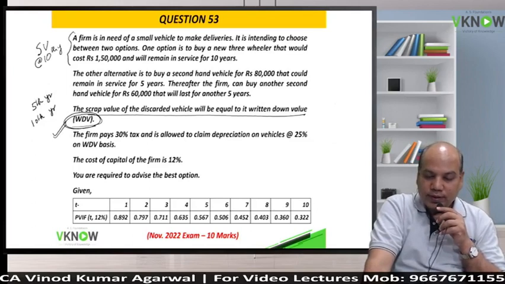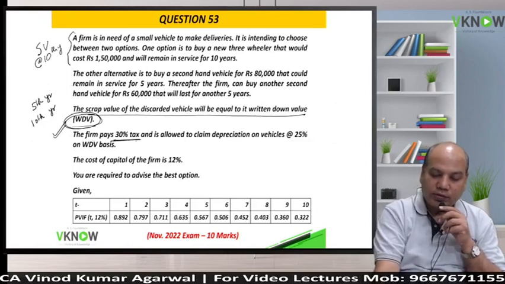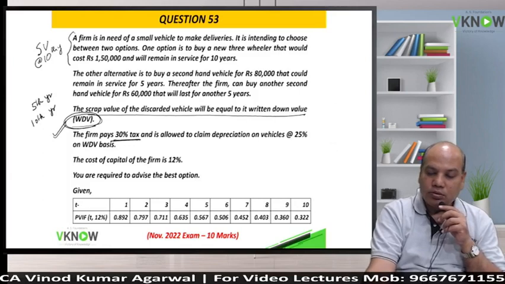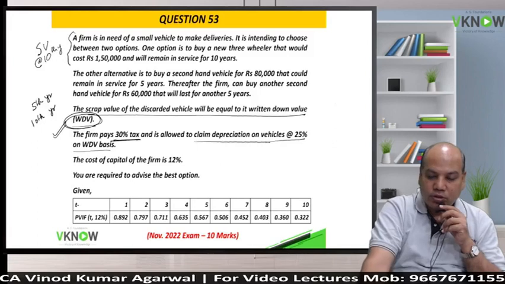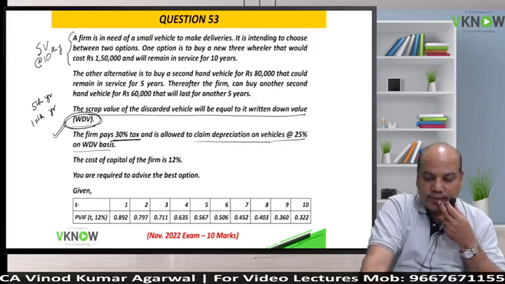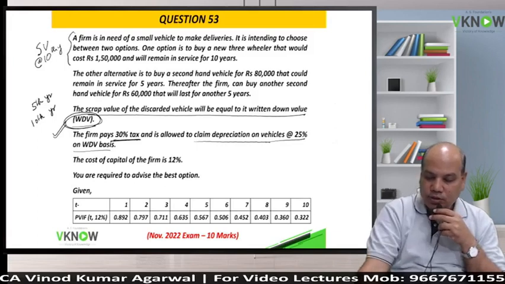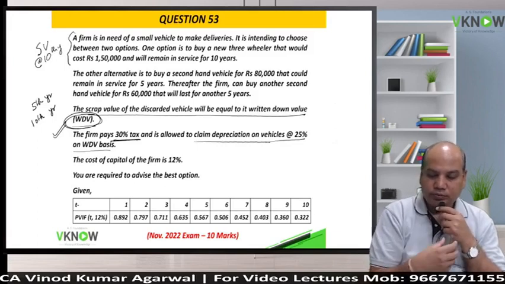Understood? The firm pays 30% tax and is allowed to claim depreciation on vehicle at 25% on WDV basis. The cost of the capital of the firm is 12%.